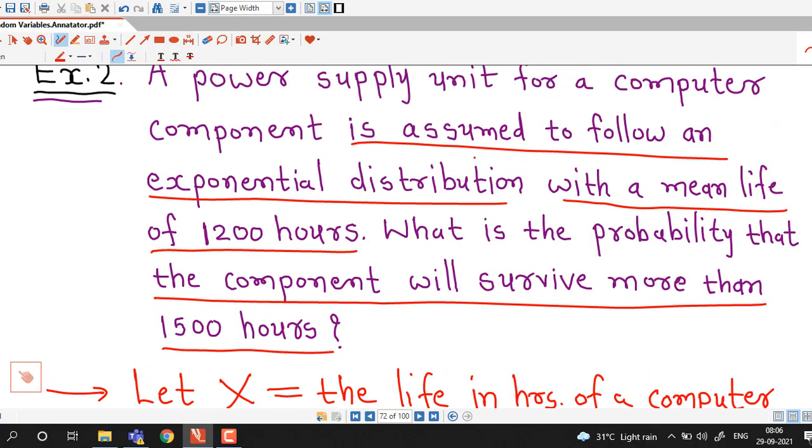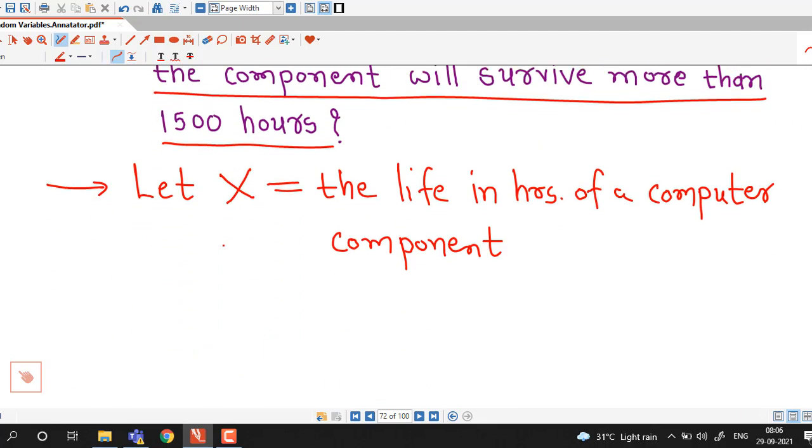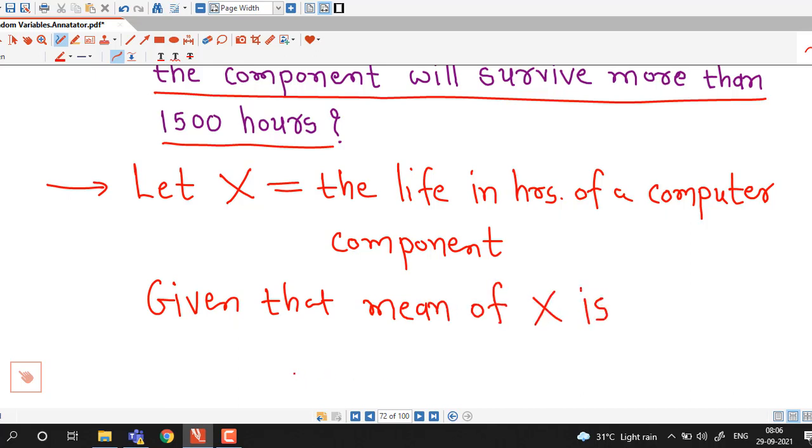So the mean of X is mu equal to 1200 hours.